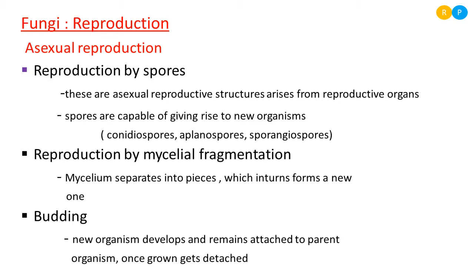When it grows up, it gets detached from the parent and survives as a new individual. This is what we call budding. Budding is a vegetative or asexual type of reproduction. These buds look exactly like the parent. Understood, right? So these are a few different types of asexual reproduction seen in different members of fungi.